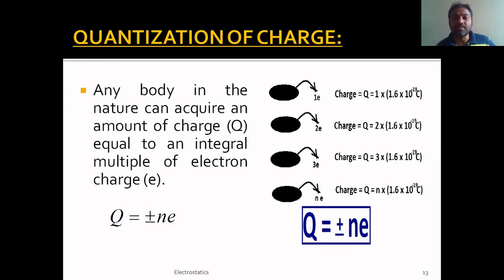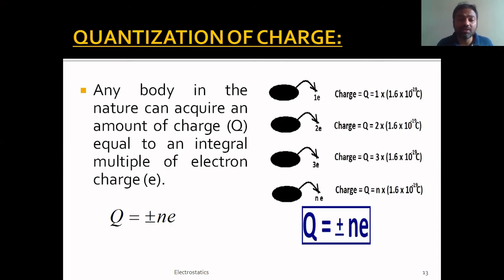What if it loses one electron? That is what I mentioned here. If it loses one electron, the charge on that object becomes 1p, as I already told you in our last slides, because the number of protons will be more by 1.